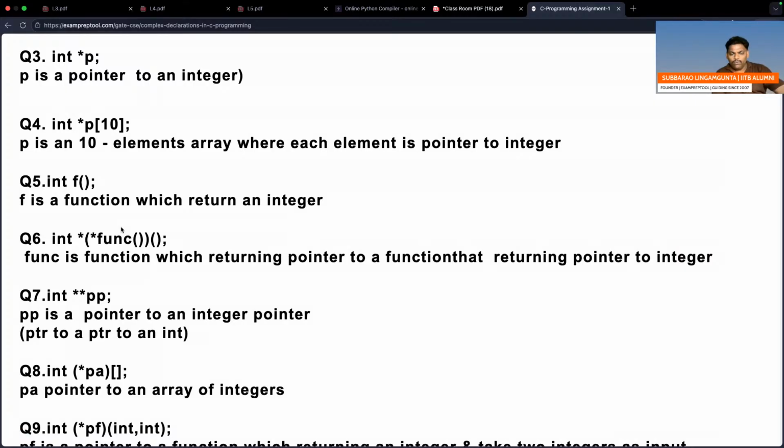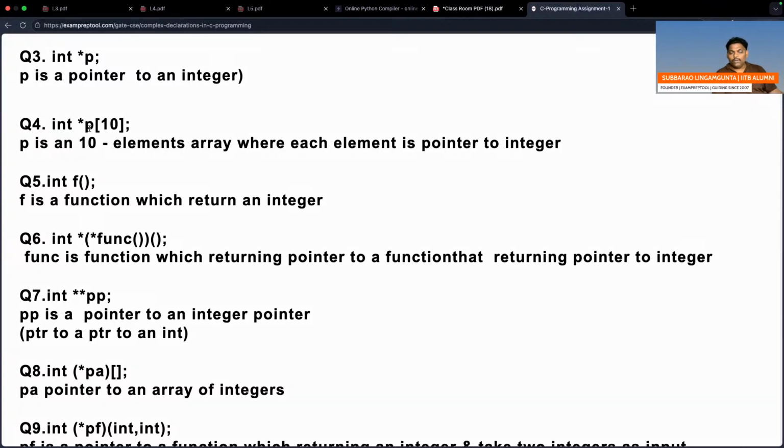Question number 4. Again, for p, two people are fighting: star and bracket. Bracket is the winner. P is an array which contains 10 slots where everyone is a pointer to an integer.